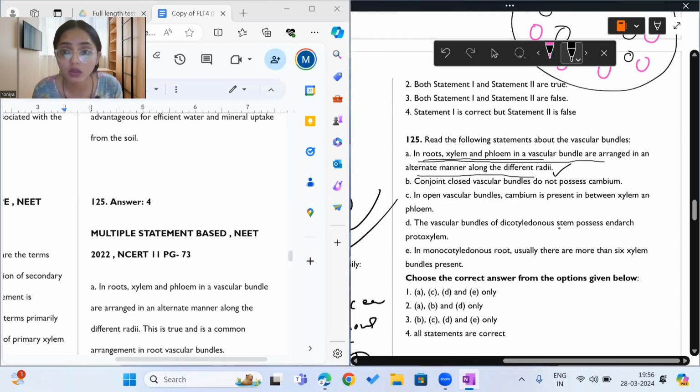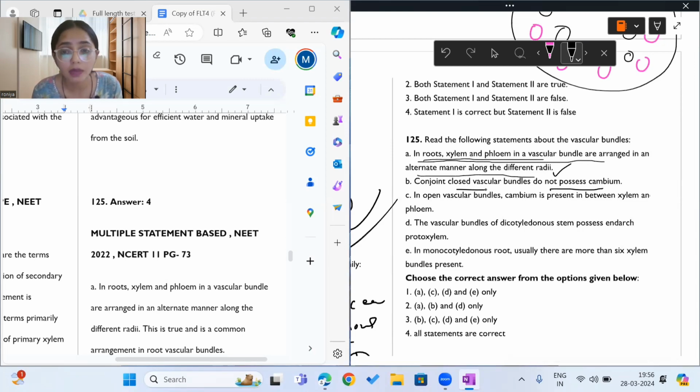Conjoint closed vascular bundles do not possess cambium. Yes, vascular bundles are called closed when they do not possess cambium. This is also a correct statement. Next, in open vascular bundles, cambium is present in between xylem and phloem. Yes, because cambium is present between xylem and phloem, it is known as open vascular bundle. The vascular bundles of dicotyledonous stem possess endarch protoxylem.